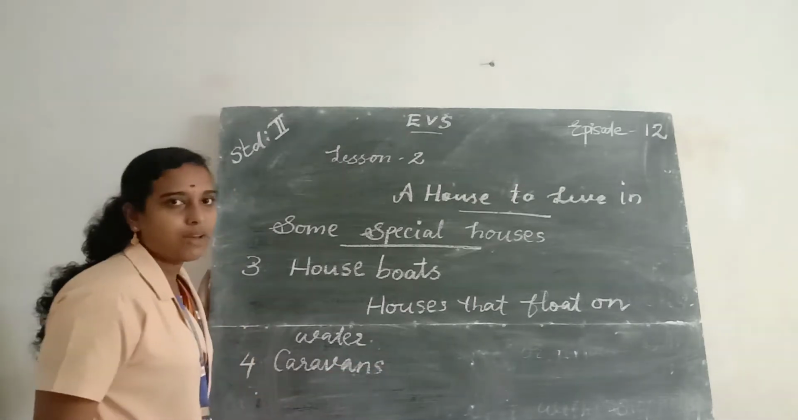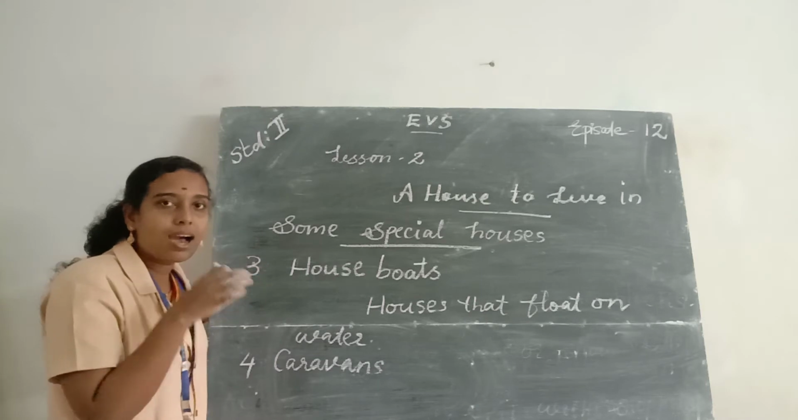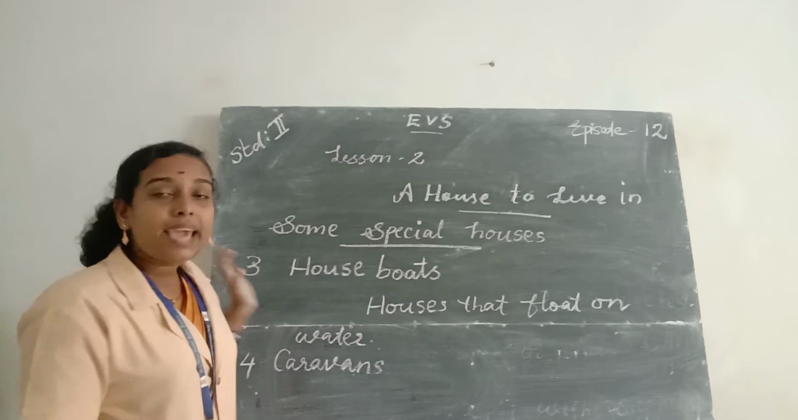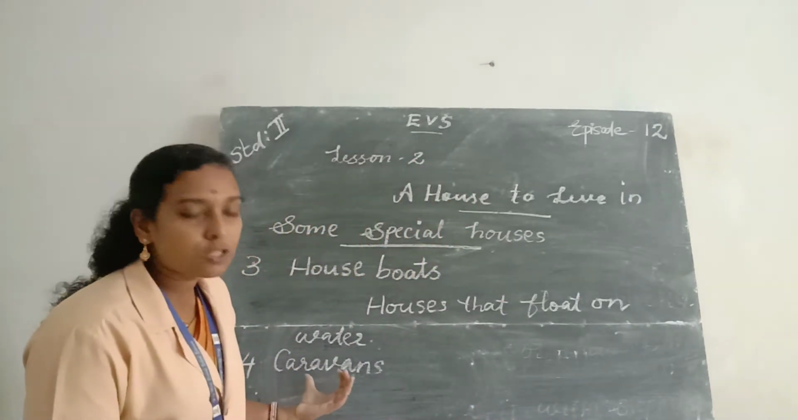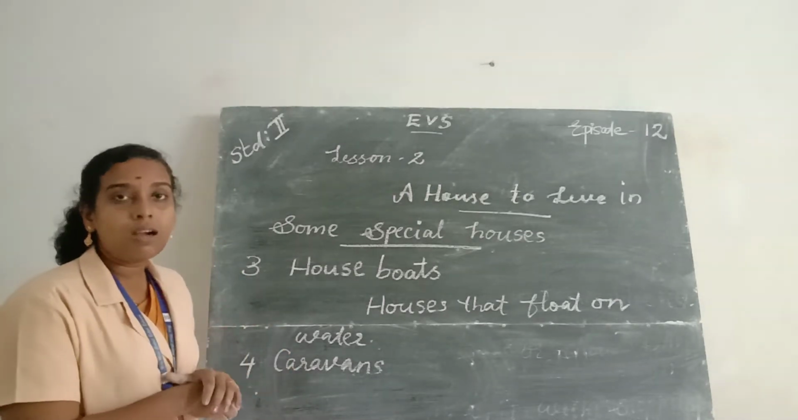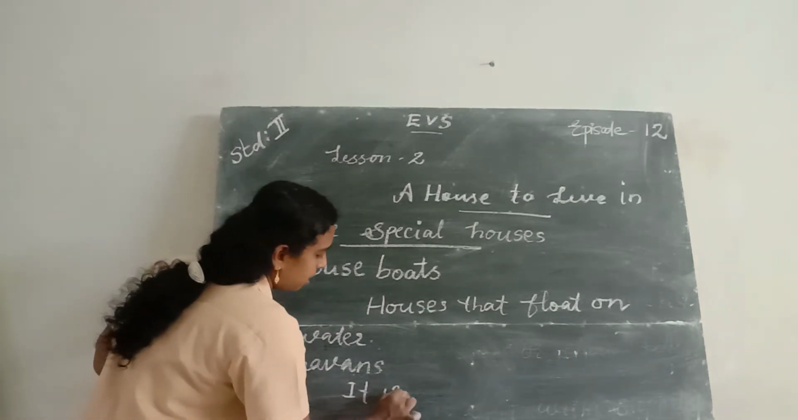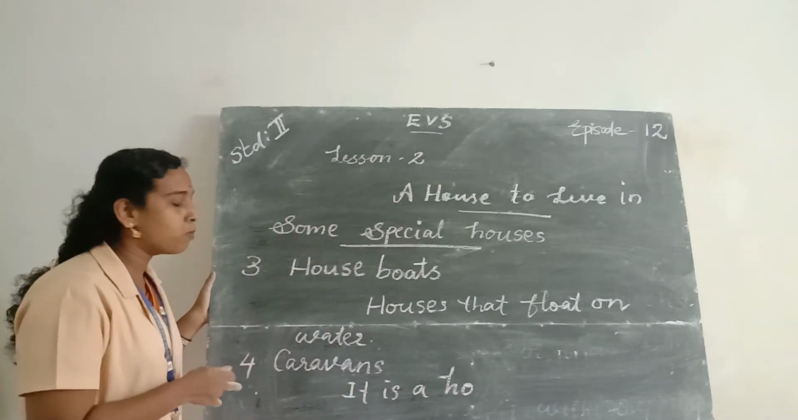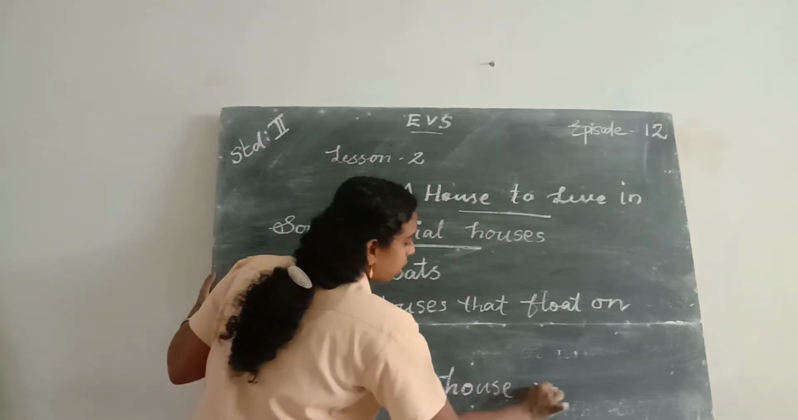Then next, caravans. What is the spelling of caravans? C-A-R-A-V-A-N-S, caravans. Caravans and tents are temporary houses. Caravans are houses on wheels. This is a temporary house, which means it can move from one place to another.